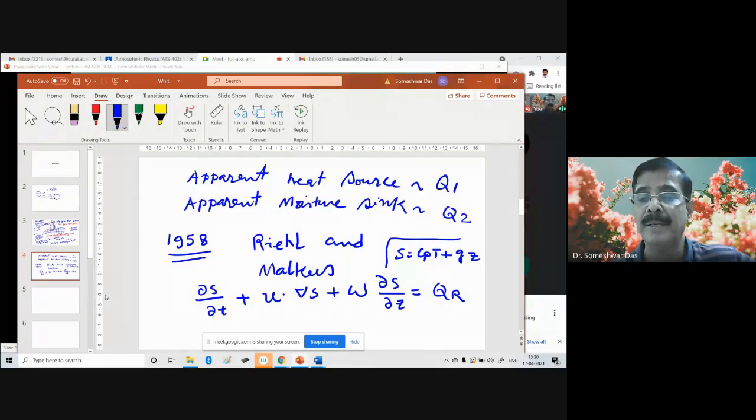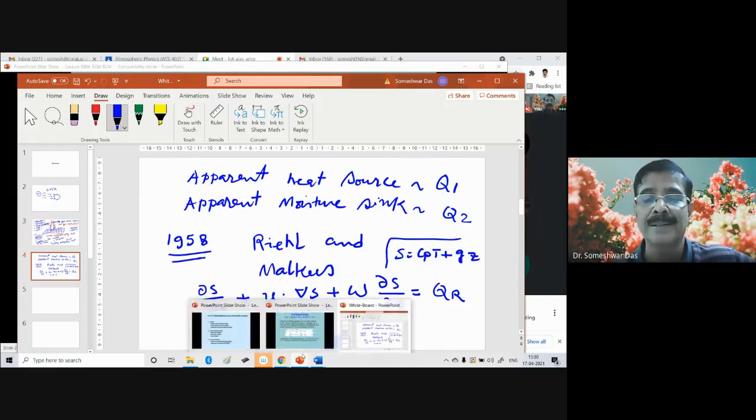So if they have the observation or measurement of the radiative flux rate, and also the measurements of the temperature at different grid points in the horizontal as well as in the vertical, then they should be able to predict the future value of S, or in turn the temperature. And so accordingly they tried to calculate it.